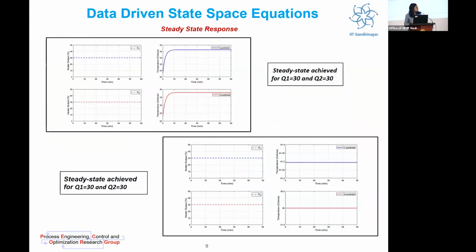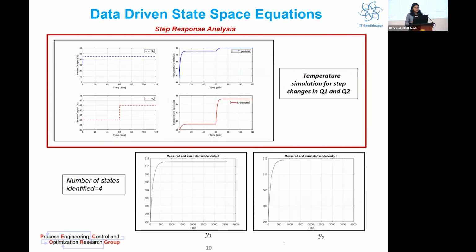In this figure, you can see that the steady state is achieved while the heat is kept on at 30% after a time period of 60 minutes. After the steady state response analysis was performed, we gave a step rise in the heater percentage level, and you can see that the increase in the percentage level of heater 1 has a direct impact on the heater 1 temperature, while the temperature of heater 2 increases very slowly. The number of states identified from the system identification toolbox was 4.